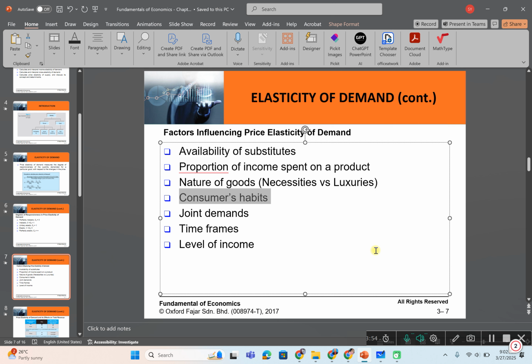Consumer habits, meaning that we as consumers have our own habits. We consume particular goods, for example, coffee, cake, or we travel to certain places because we love that place. So the demand for the good will be inelastic because it becomes an essential item to them.